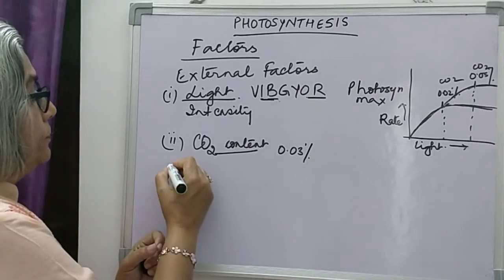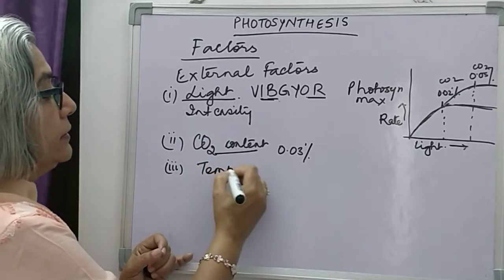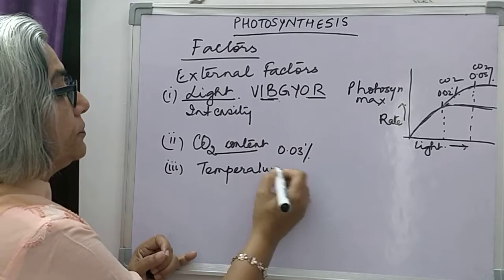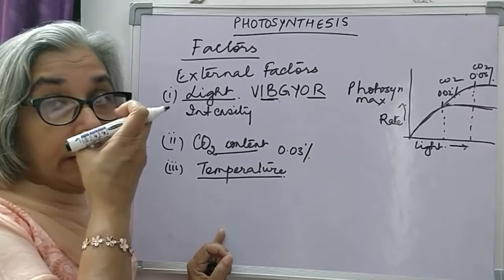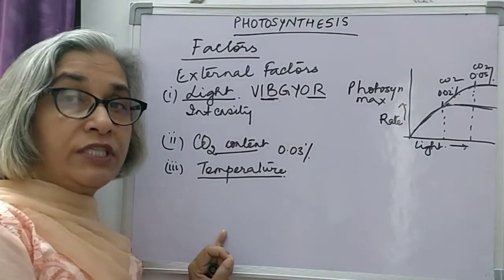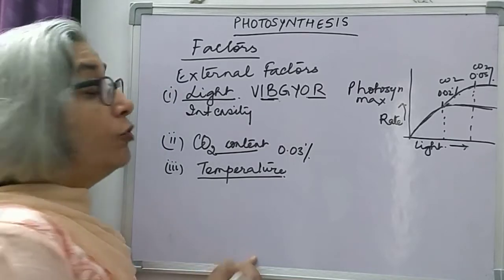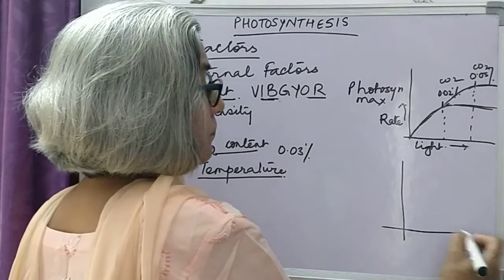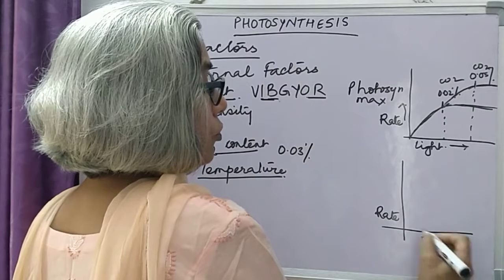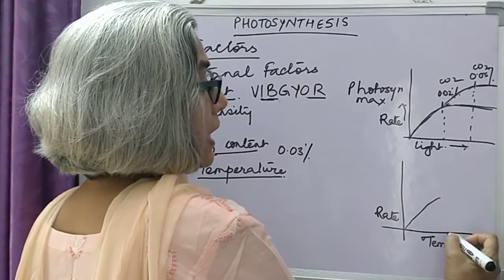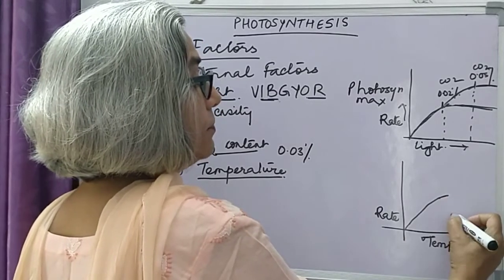Then we come to the third external factor, that is temperature. Now you know that there is an optimum temperature of about say 35 degrees Celsius where photosynthesis is maximum. This is rate, this is the temperature. Photosynthesis increases and at about 35 degrees centigrade it is maximum.